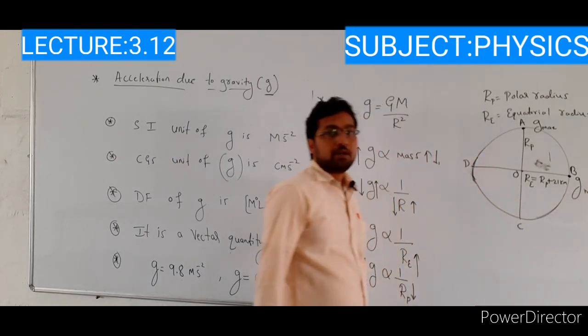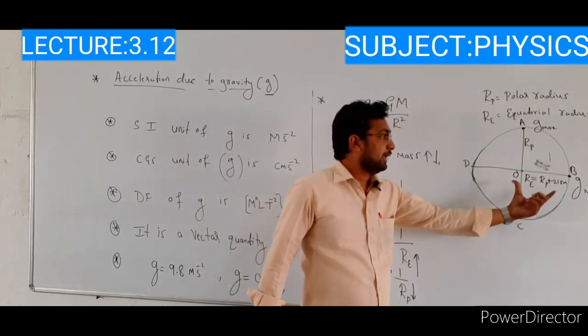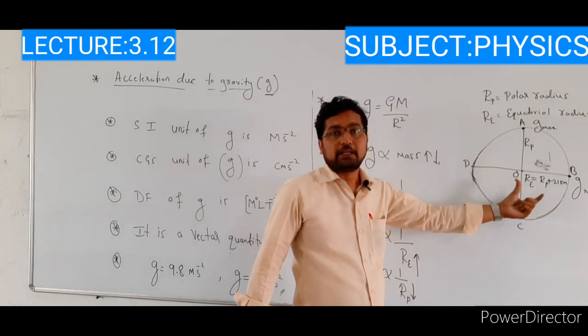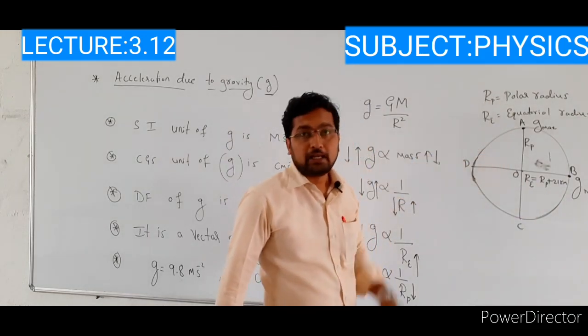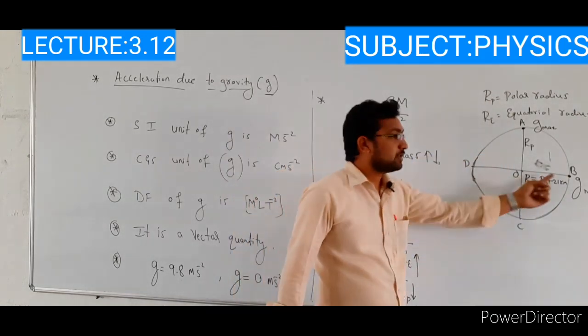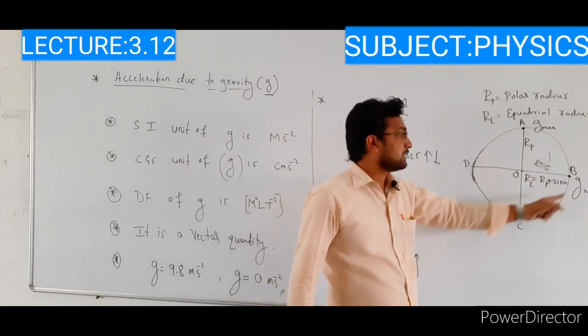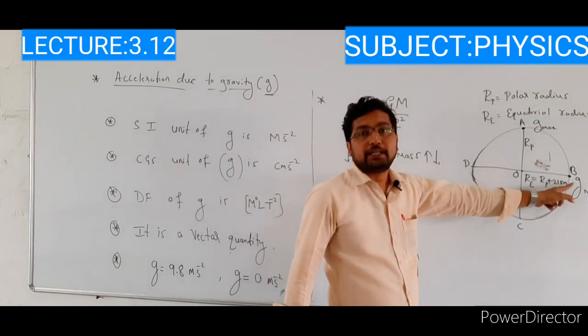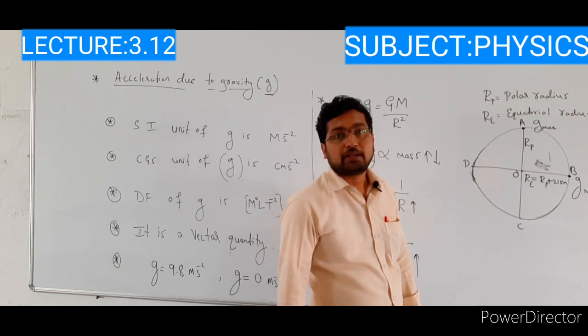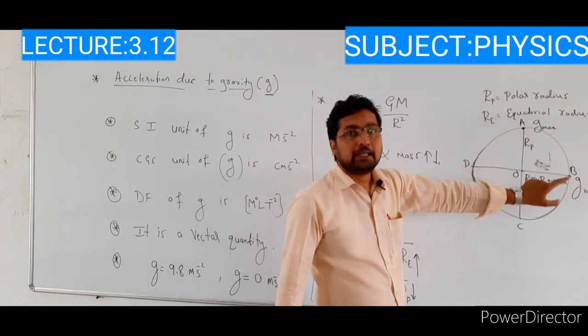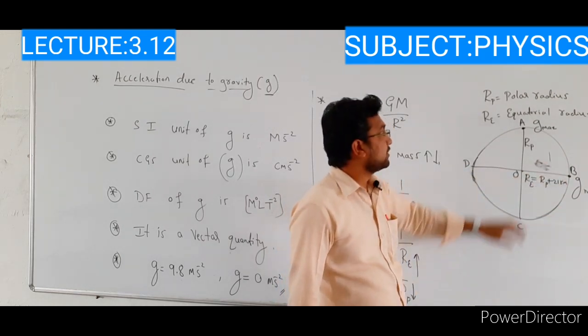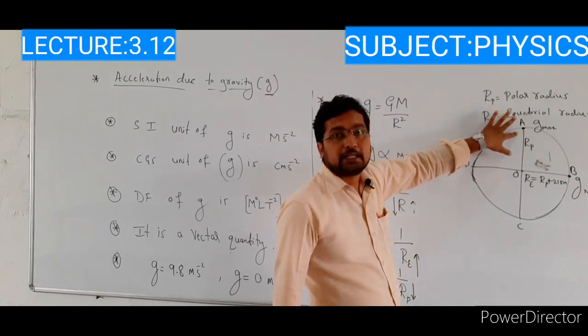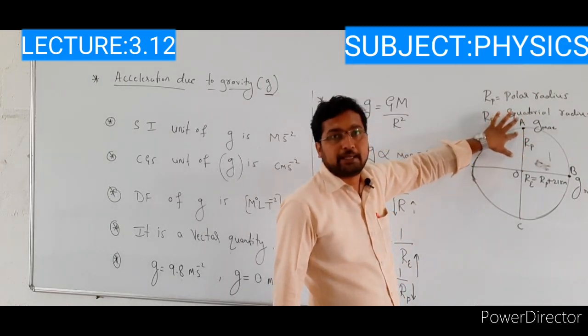And at point B, the acceleration due to gravity is minimum. Why? Because the equatorial radius is longer compared to the polar radius. Here the radius value is more, so the acceleration due to gravity at point B is minimum. Next, at point A, the acceleration due to gravity is maximum.